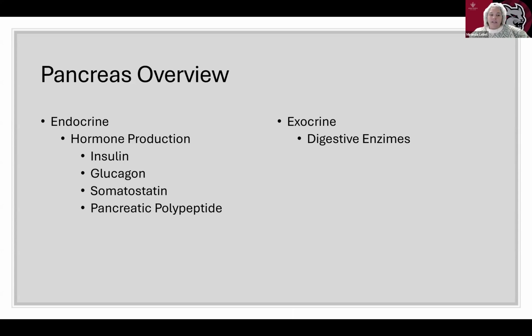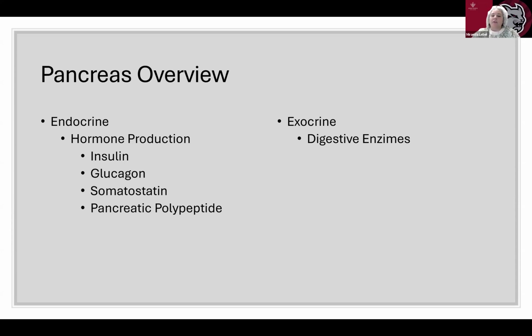So the pancreas is involved in hormone production, insulin. It's produced by beta cells, and insulin lowers blood glucose levels by facilitating the uptake of glucose into cells and promoting the storage of glucose as glycogen in the liver. Glucagon, I'm sorry, glucagon is produced by alpha cells.